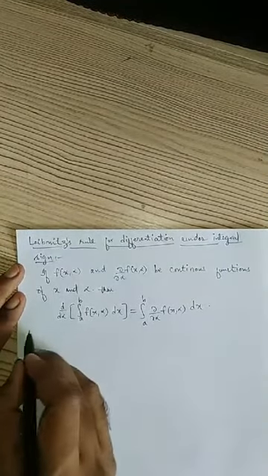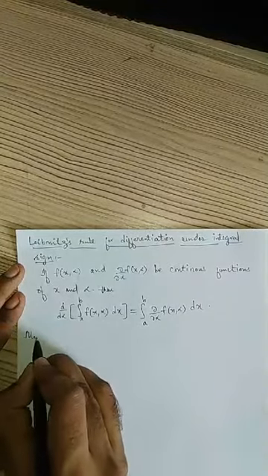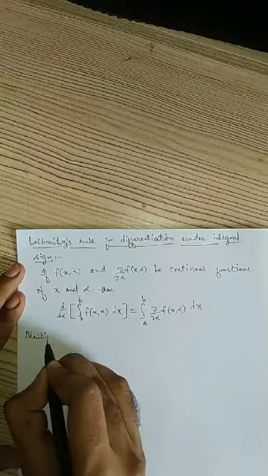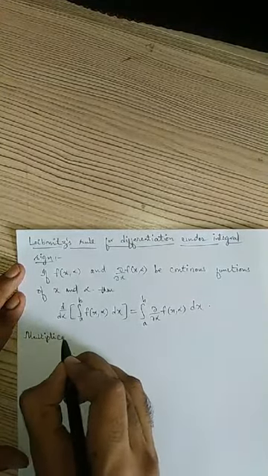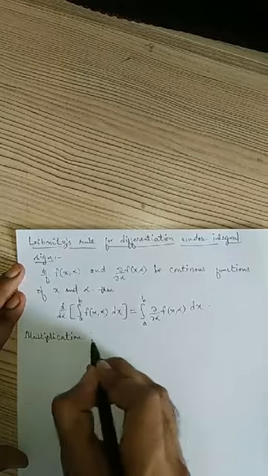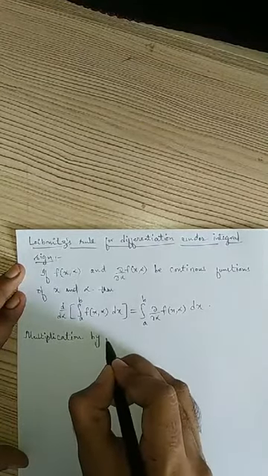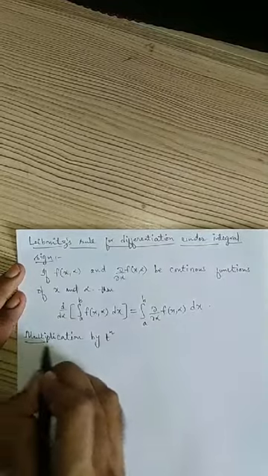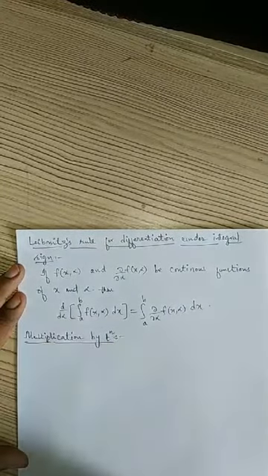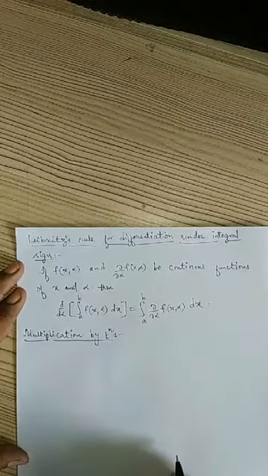Now I am going to see multiplication by t power n. Laplace transform of multiplication by t power n.